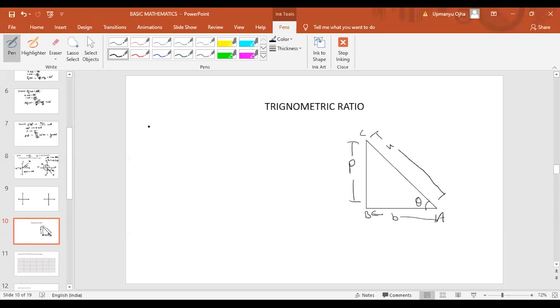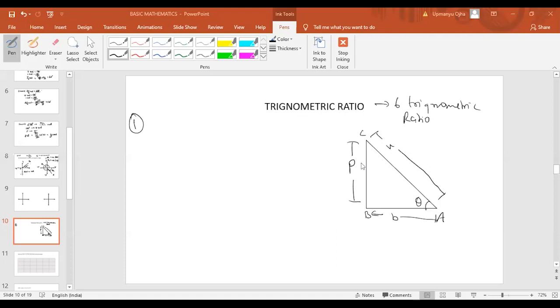Now basically we have six trigonometric ratios. First one is sine theta. How to find the angle theta, I'll tell you.